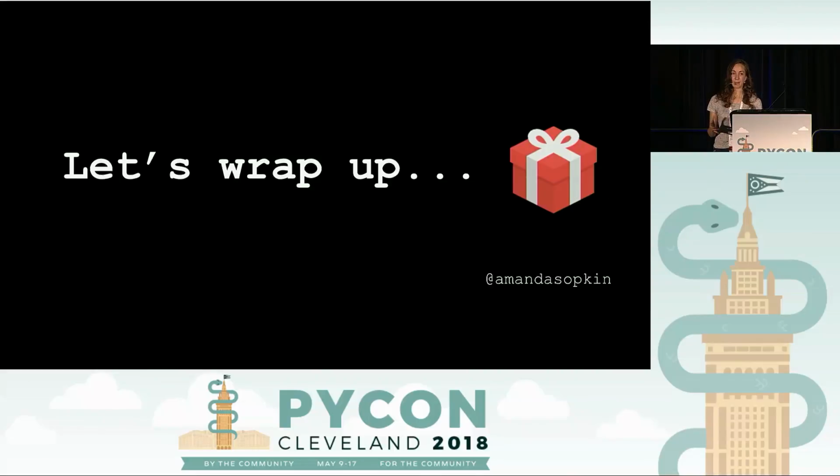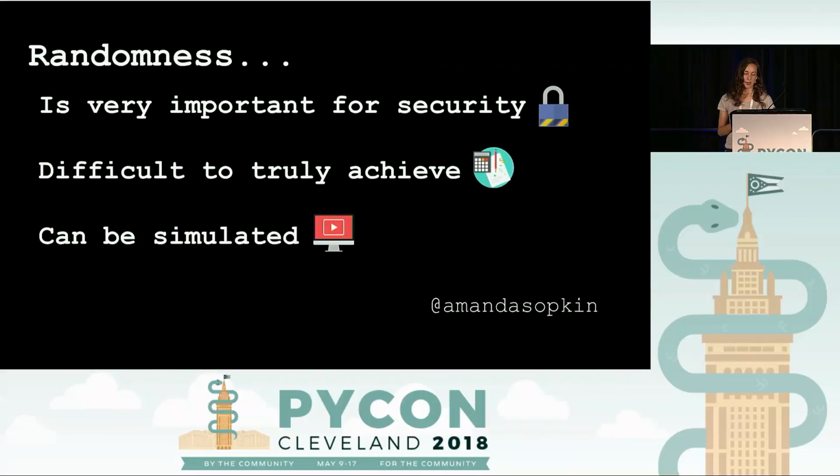Great, so let's wrap up. What did we learn today? So randomness is very important for securing a lot of the things that we do on the internet, and we can thank it for that. It is difficult to truly achieve in a purely philosophical or mathematical sense, but it can be simulated in a way that's going to work for pretty much everything we need using some of the methods that we talked about today.